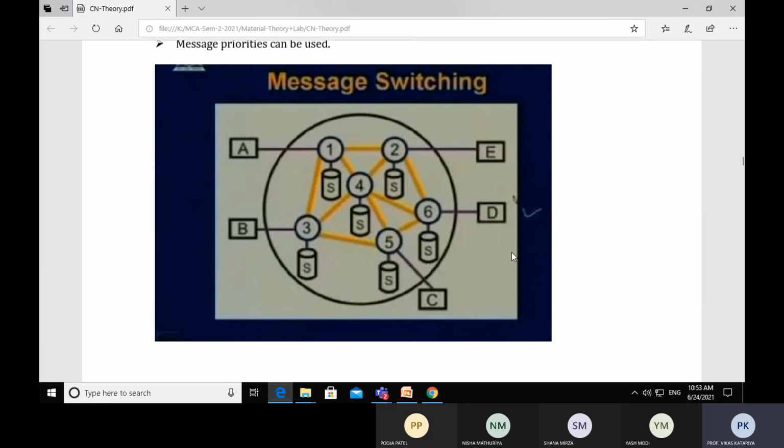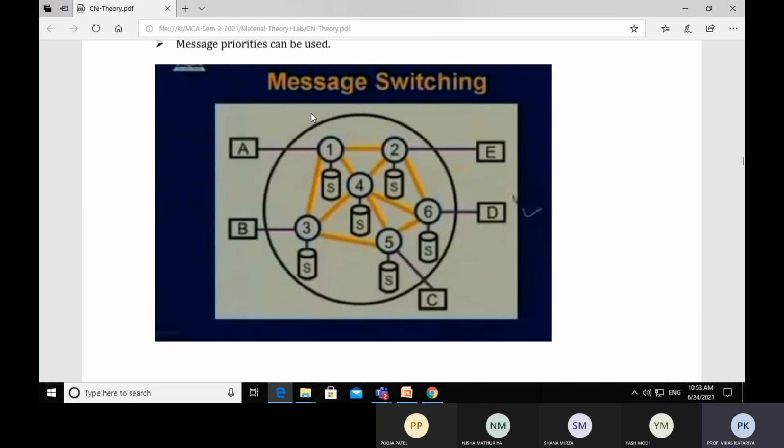This is the infrastructure of the message switching technique. There are some workstations A, B, C, D, E, and there are some nodes 1, 2, 3, 4, 5, 6. Nodes are connected to each other by high speed cables, high speed links, and workstations are connected with the nodes by low speed links. Because the entire communication takes place using the nodes, nodes are connected to each other with high speed links.